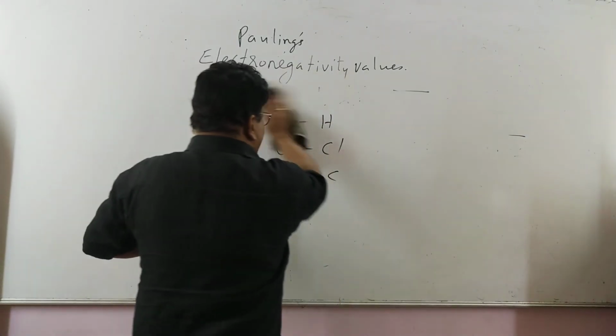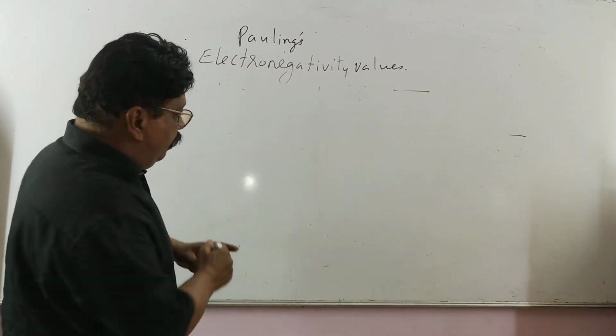Now, how much ionic character it will be having? We can use this formula.